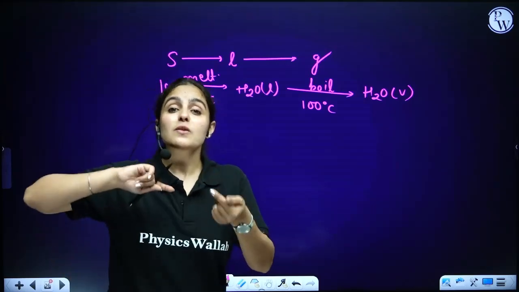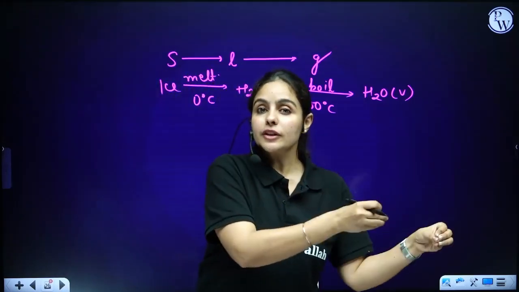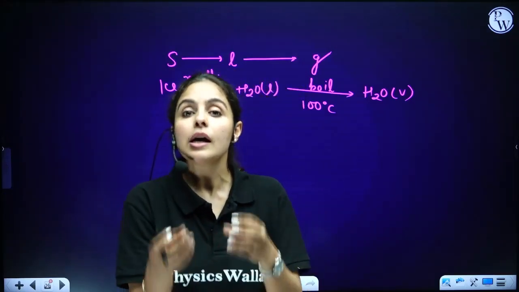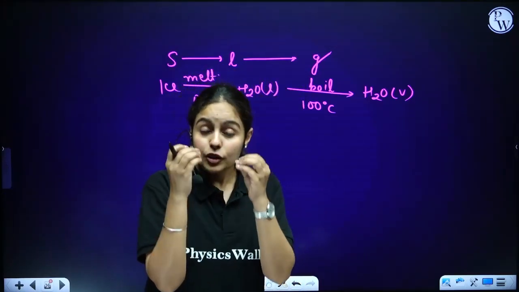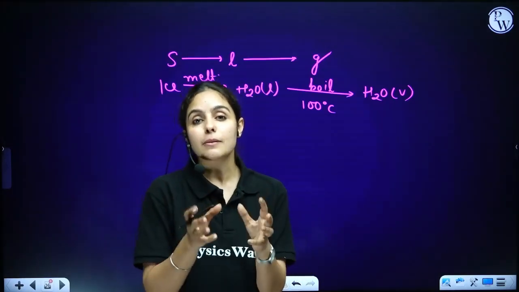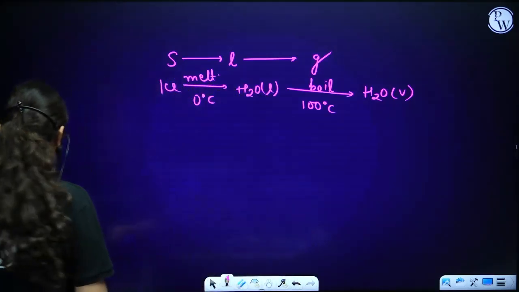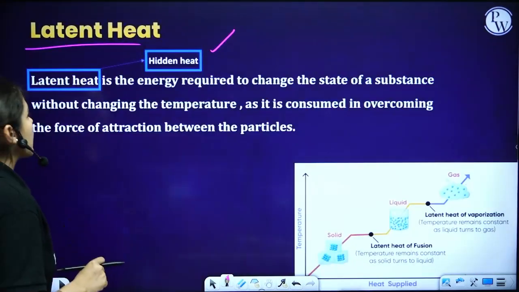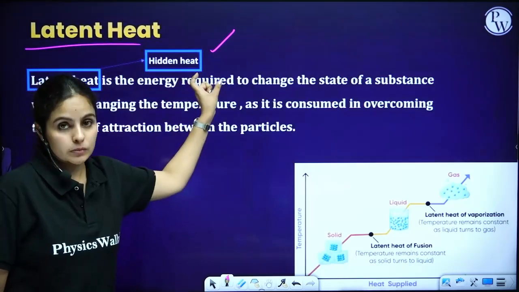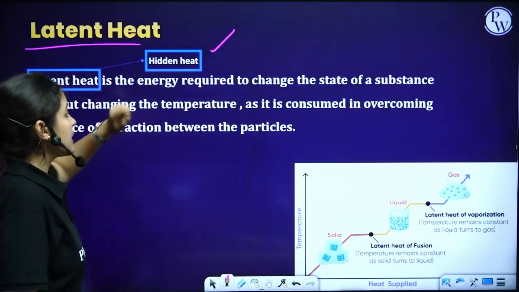But what chemistry is going on behind that? How exactly are they converting from one to another? At what temperature exactly are they converting? That is when you will be learning about latent heat. This is where latent heat comes into the picture. Clear? Now, what does latent heat mean? First, understand that latent heat as a term means hidden heat. Where it's hidden and what it's doing hiding, let's learn.